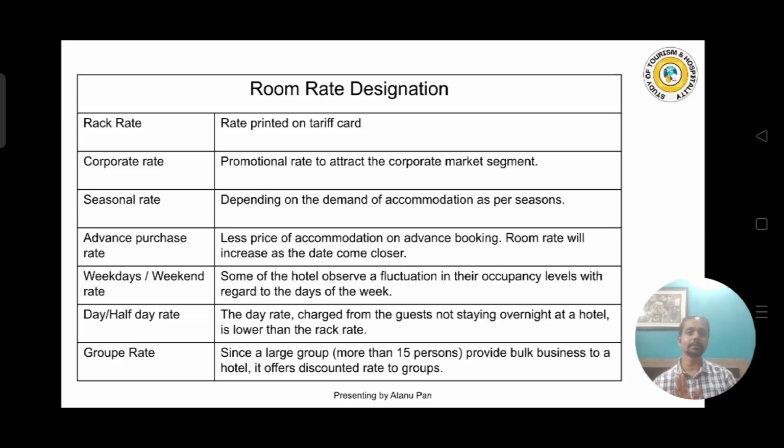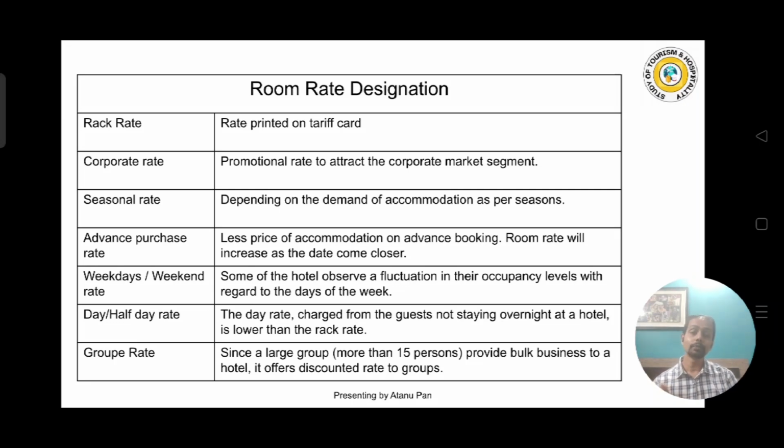Now you may have a question, sir, most of the time we can see weekends the hotels will be busy, but it differs from hotel to hotel. Suppose most of the people have holidays in the weekend, so they want to go to the resorts, outside of the city. They do not want to stay in the city, they want to enjoy their weekends in a place of scenic beauty.